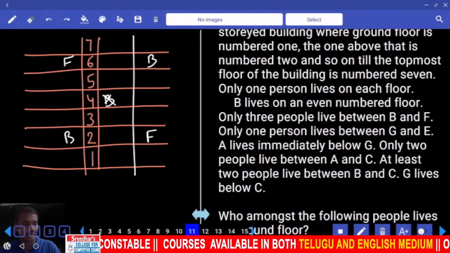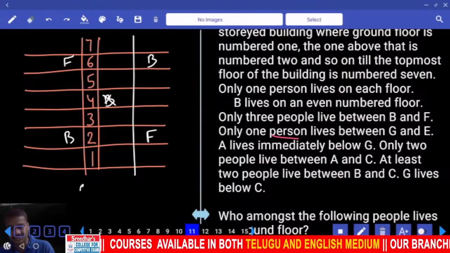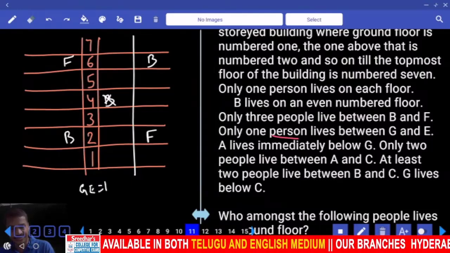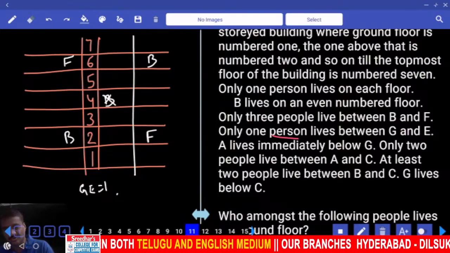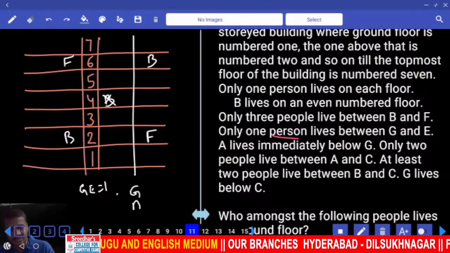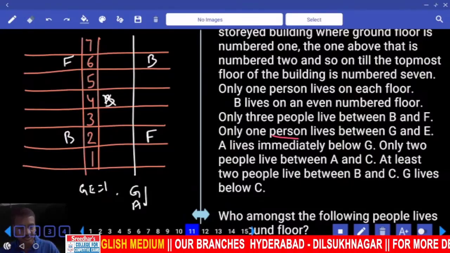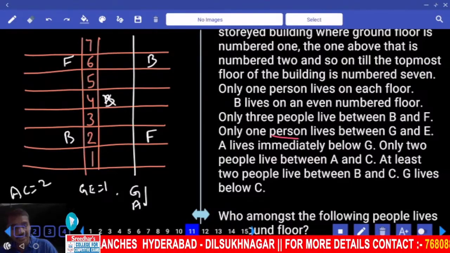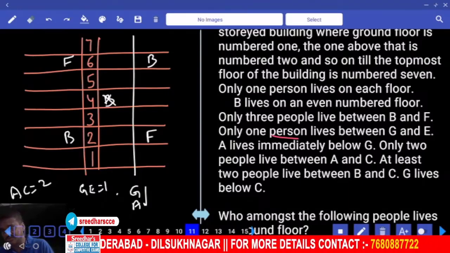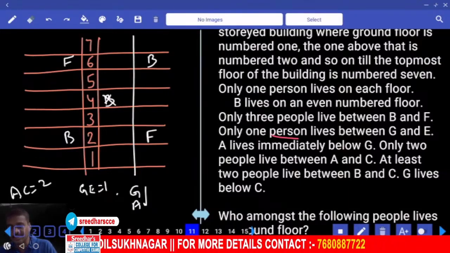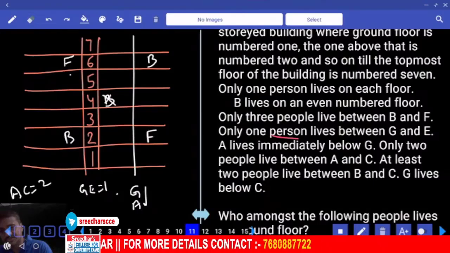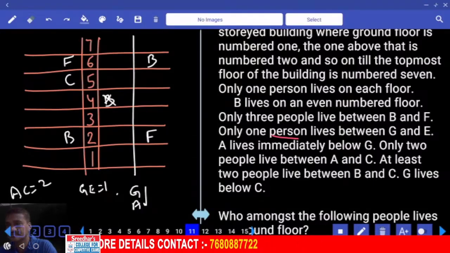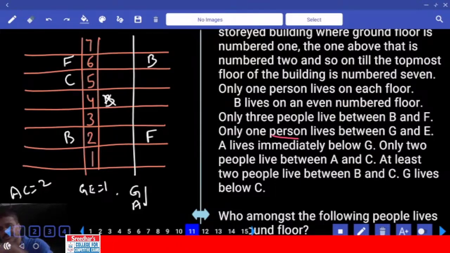Then only one person between G and E, so G and E must be in alternate places. A lives immediately below G. And only 2 people between A and C. At least 2 people between B and C, minimum 2 persons. Can we have C at this place? No. If C is here, then between A and C there must be exactly 2 people, not possible. So C cannot be here.